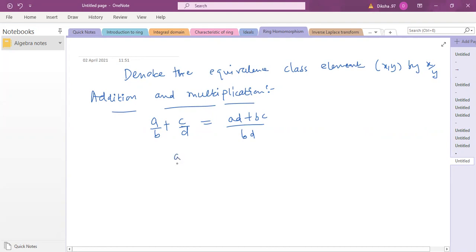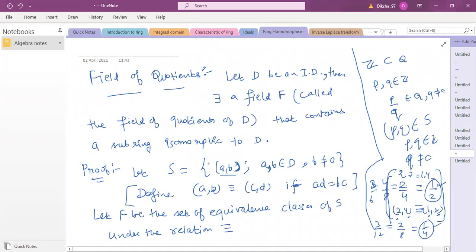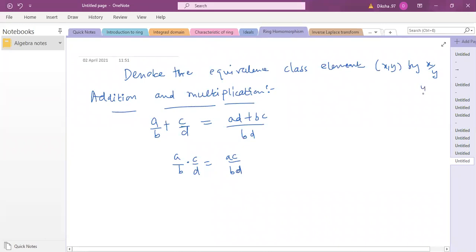And how are they multiplied? AC by BD. So notice that here we need the fact. Now, one thing is there, because we assumed something. Let me just go back to the previous page. Here, when we defined the set S, we know that it is A comma B, B is non-zero. So in this A by B, this X by Y, Y is non-zero. So that means B is non-zero and D is non-zero. So if B is non-zero, D is non-zero, this implies BD is non-zero.